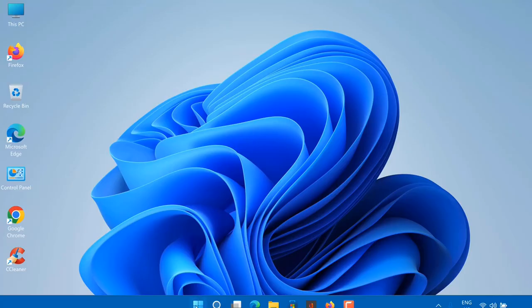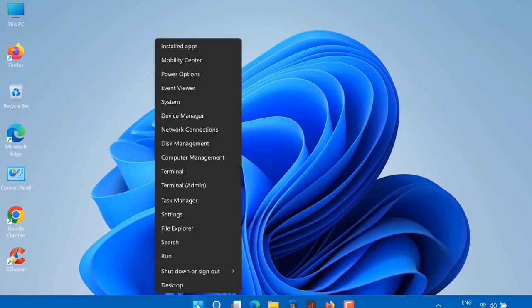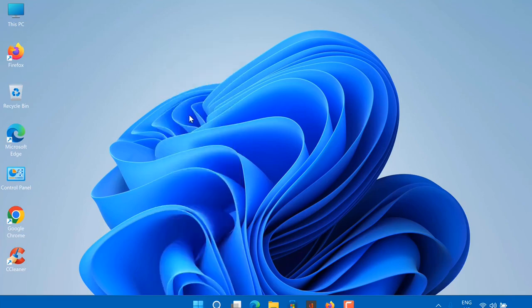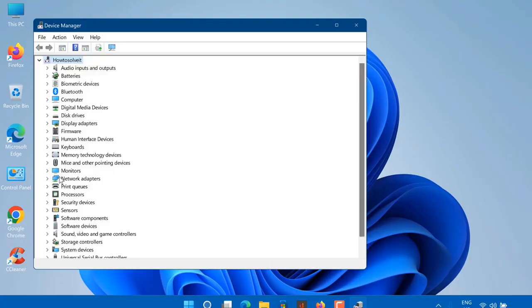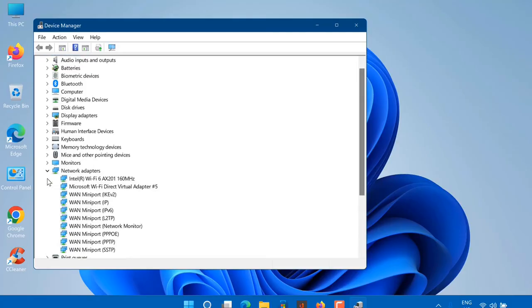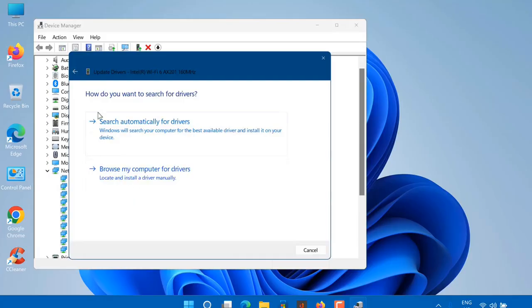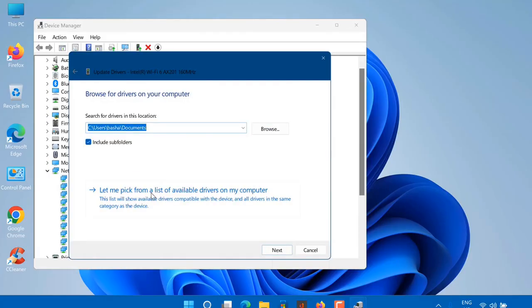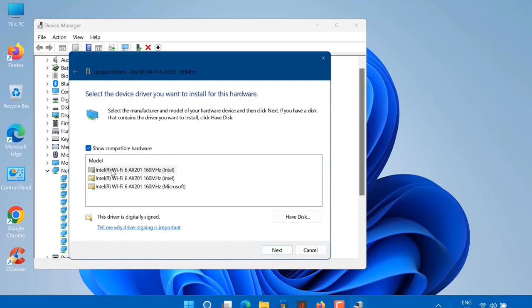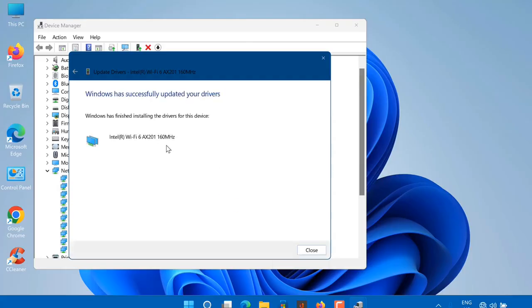Right-click on Start button and select Device Manager. Expand the network adapters list. Locate your wireless card. Right-click it and select Update Driver. Click Browse My Computer for driver software. Select Let me pick from a list of available drivers on my computer. Hit Next. Wait for it to complete and then check if your issue is solved.